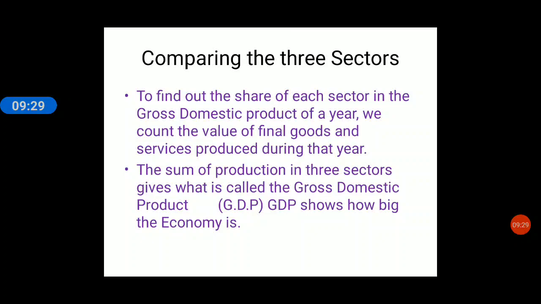How much they are able to earn is called the final goods. Final goods. Suppose we go to the market and buy a TV set, right? When we buy a TV, it might be costing 40,000, 50,000, whatever amount of money. When we pay for the TV, we are paying the final cost of the TV.